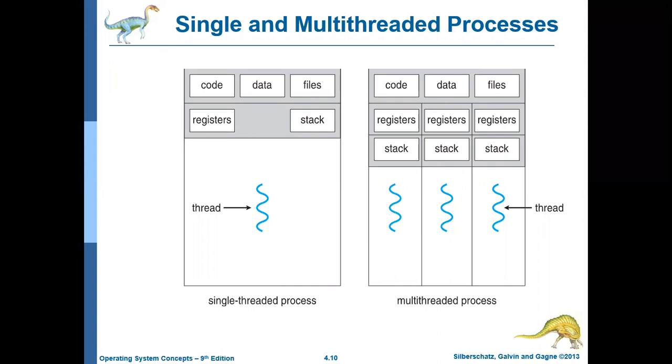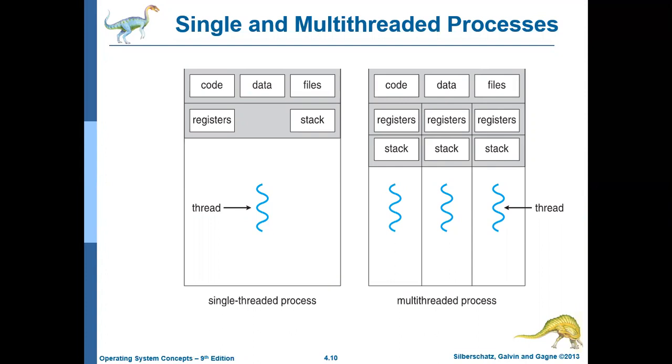So how could we define a thread? A thread can be defined as the basic unit of CPU utilization. We can also call a thread a lightweight process.